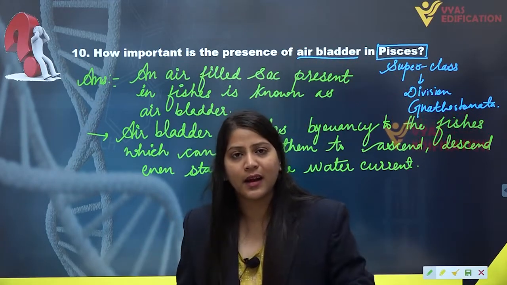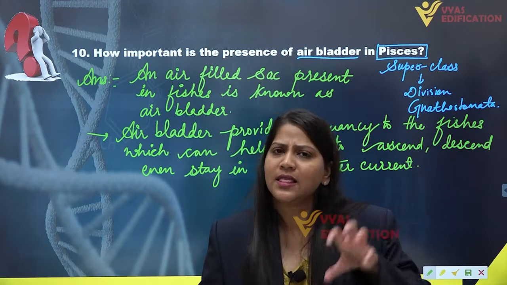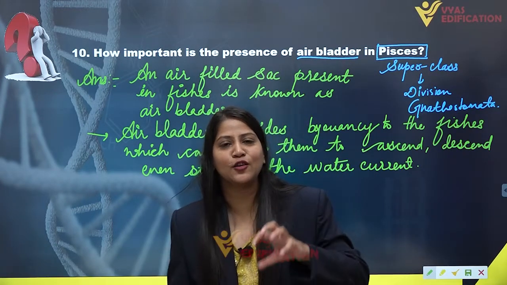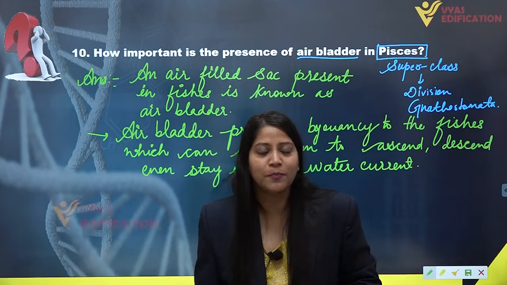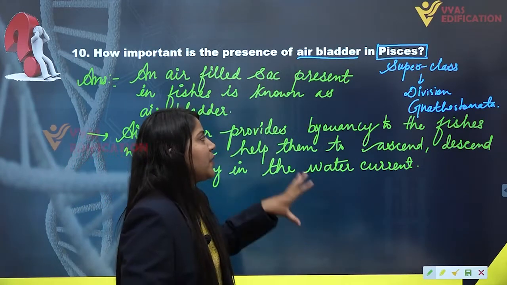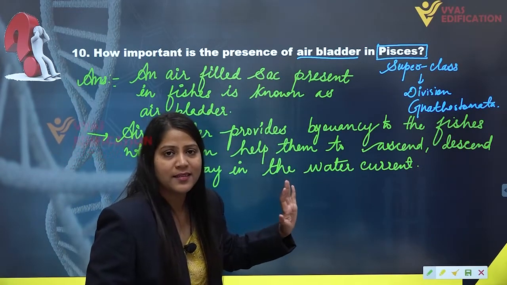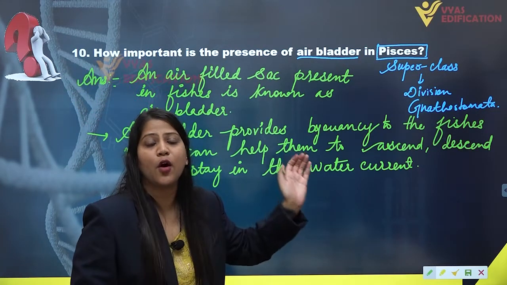And there is another class included in the superclass Pisces, that is Osteichthyes. This class Osteichthyes includes all the fishes who have endoskeleton made up of bone. They are comparatively smaller in size.